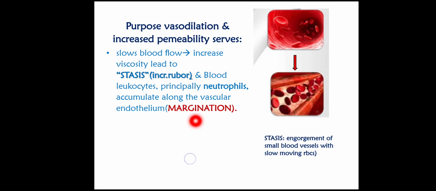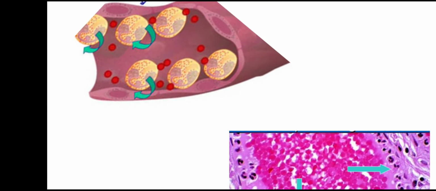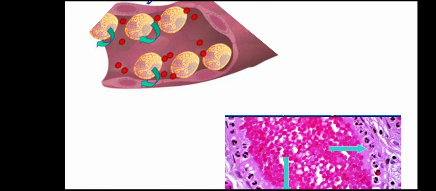So this shows that the vascular events are facilitating the cellular events. Vasodilatation and increased permeability cause the slowing down of the blood flow, known as stasis, and stasis will cause the WBCs to accumulate along the margin of the blood vessel. This is known as margination. This image shows margination. So the WBCs come to lie at the margins of the blood vessels, and subsequently they will also emigrate from this blood vessel and go out to the site of inflammation.